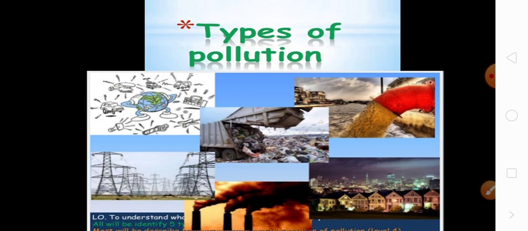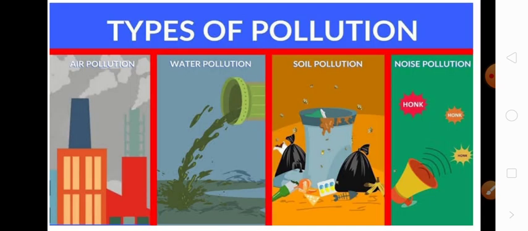Types of pollution. There are 4 types of pollution: air pollution, water pollution, soil and noise pollution. You can clearly see in the images, do you like this kind of images? No, because these are appearing very dirty. That's why these type of things which cause pollution are called pollutants.